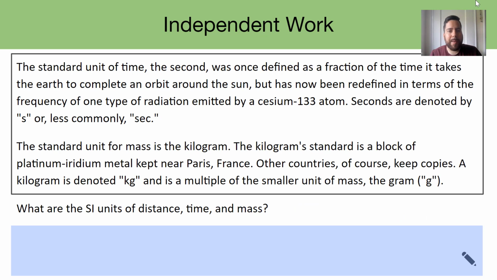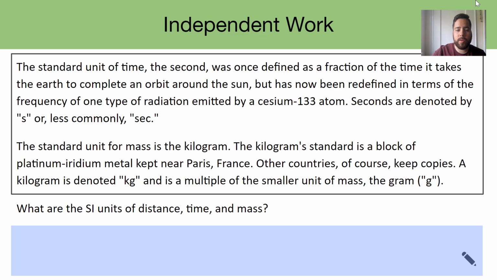The standard unit of time, hopefully we're more familiar with this. It's the second. Again, you can read where the second originally came from, but we should know that the second is denoted with lowercase s. The standard unit for mass would be the kilogram, and again, you can read where the kilogram came from. It's not too important. Hopefully, this will help you gain a better understanding that these units don't come from anything special, right? It's just a way to measure something, and we are also going to have to be able to convert between different types of units.